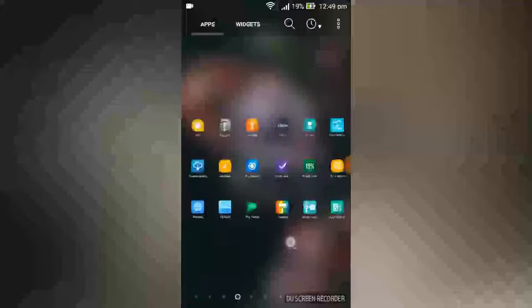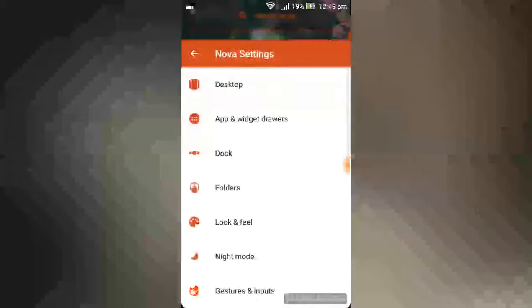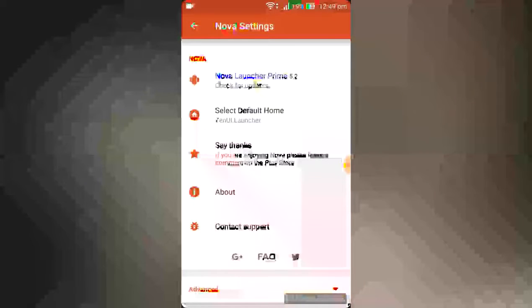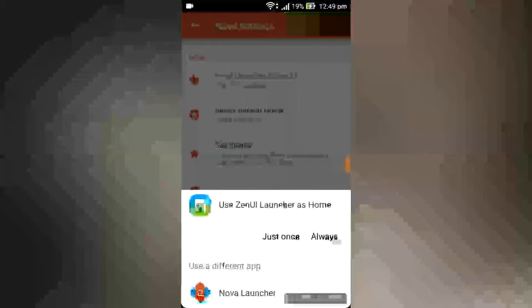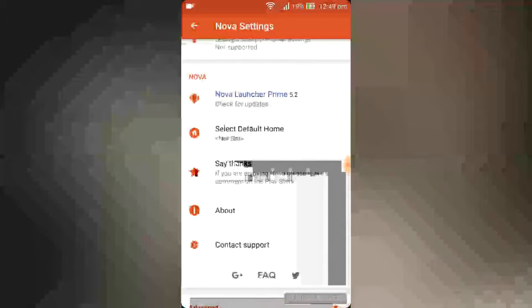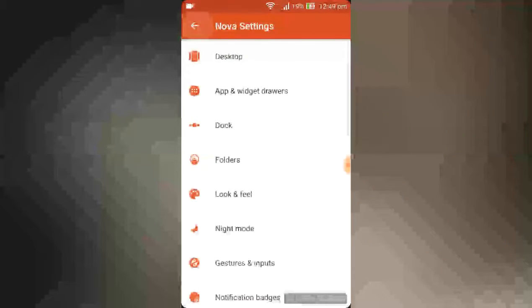Open Nova Launcher. Swipe to open, then go into Nova settings. Set Nova as the default launcher. Then turn off the dock.